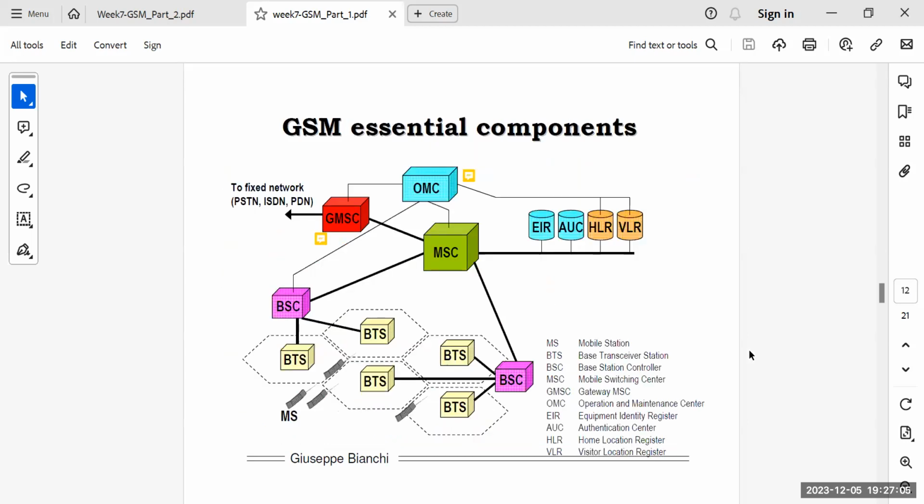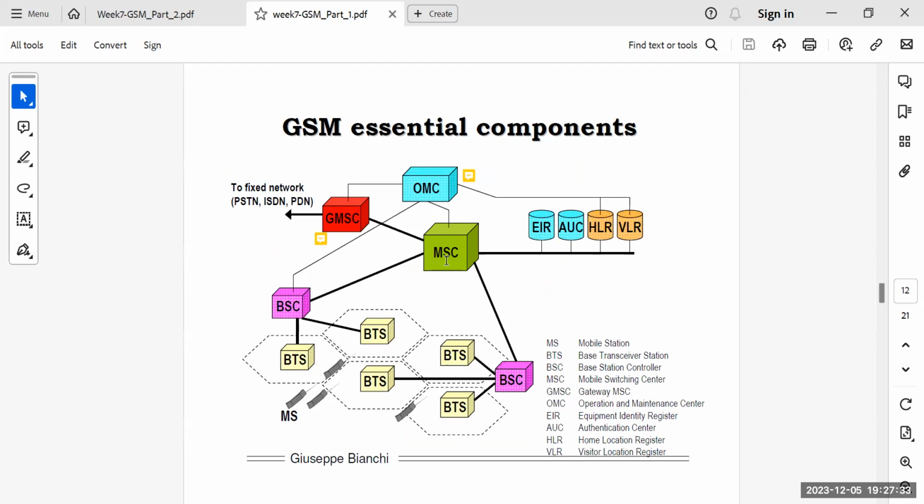Okay. Moving further, we're going to see some essential components of GSM. As I said, this is MS, also known as the mobile station, and that mobile station is under the operating region of some BTS, the base transceiver station, and a number of BTSs are connected to some BSC, and a number of BSCs are connected to some MSC, right?